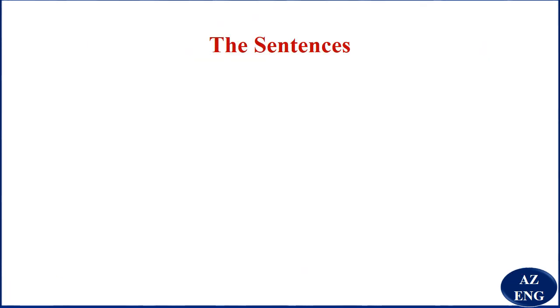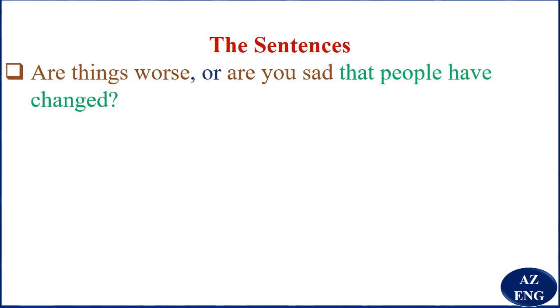And now in the last examples, it says, are things worse, or are you sad that people have changed? So, are things worse is an independent clause. Are you sad is another independent clause. That people have changed is a dependent clause. So you say that this is a compound-complex sentence.